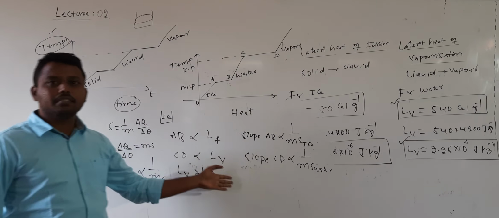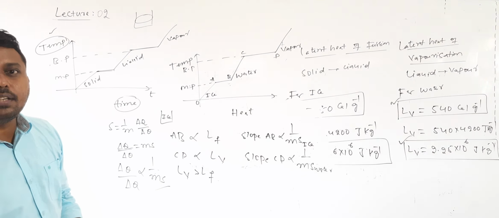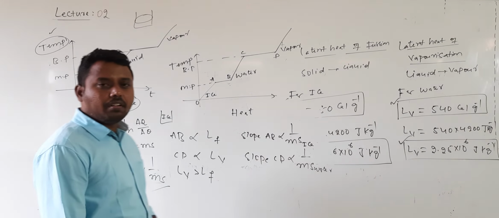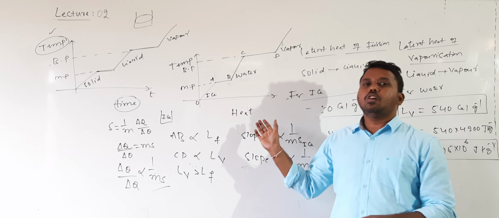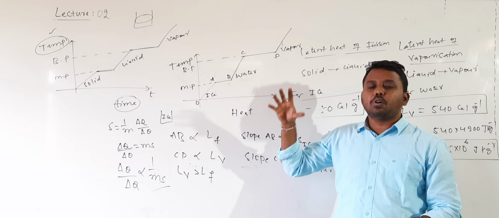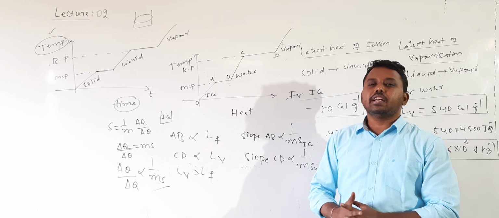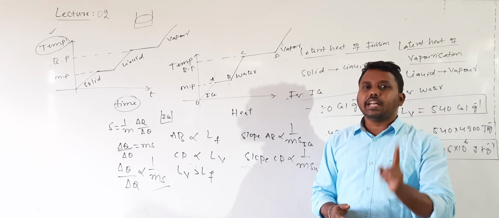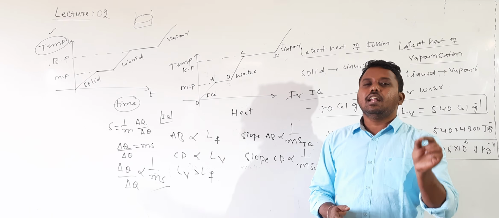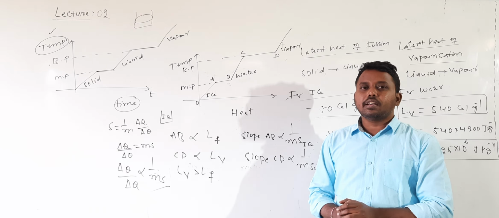That's good. This is the calorimetry concept, discussed in detail. If you listen to the class properly, conceptual questions you can also answer directly. When you are sending the conceptual questions, don't forget to send the reason along with the answer. Okay? Thank you.